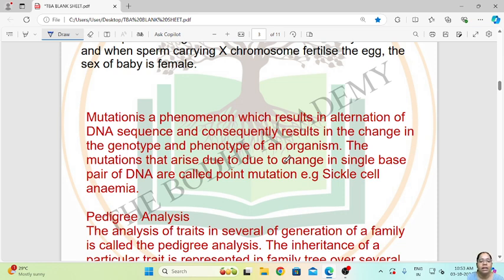And the mutation that arises due to change in a single base of DNA is called point mutation. Example, sickle cell anemia. So what is point mutation? It is like on a specific point. If the mutation occurs in a specific base sequence, then it is called point mutation.